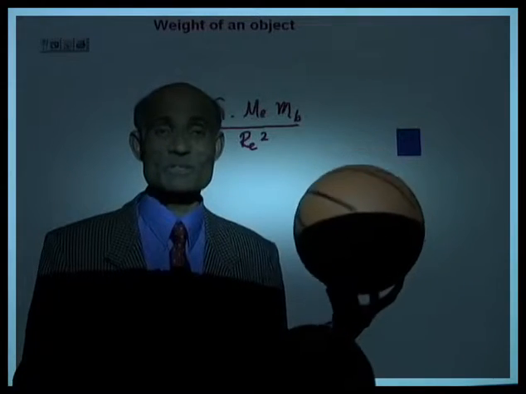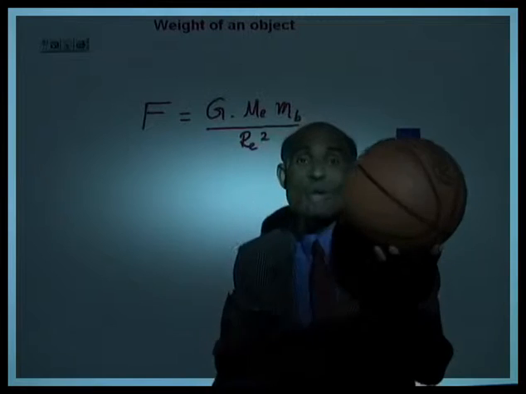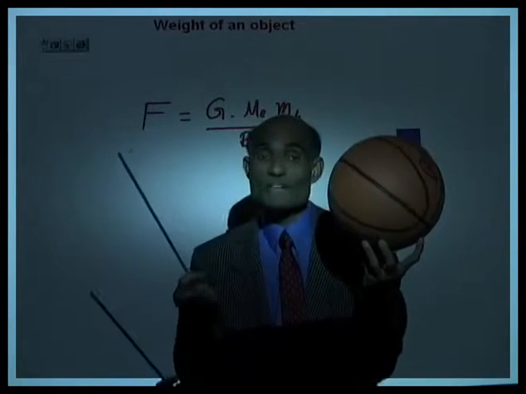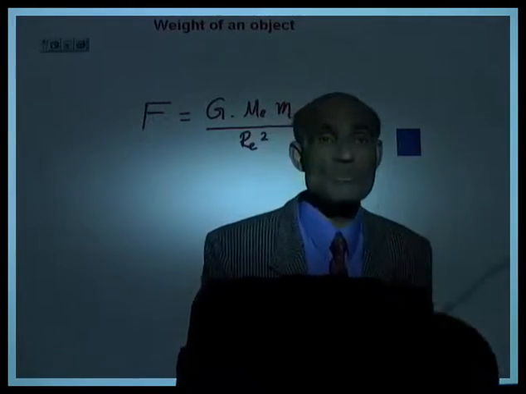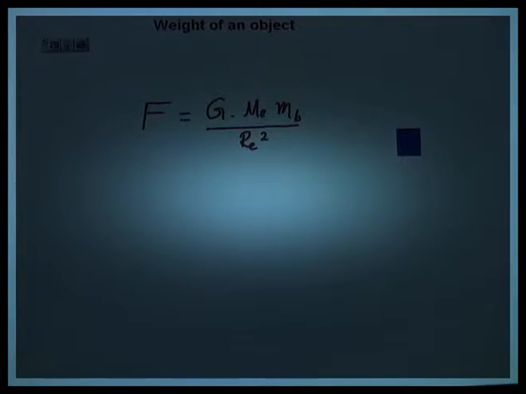Is that assumption okay? That's correct. And this force is what we call the weight of this basketball. So weight of an object is the gravitational force the object experiences due to the pull of the earth.